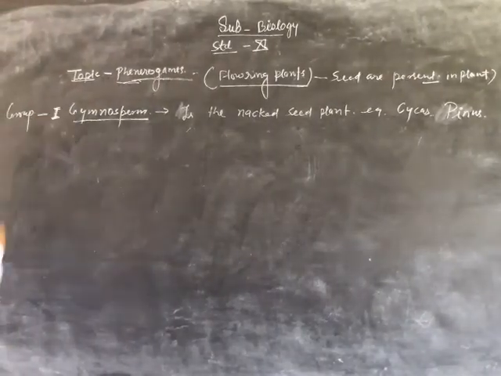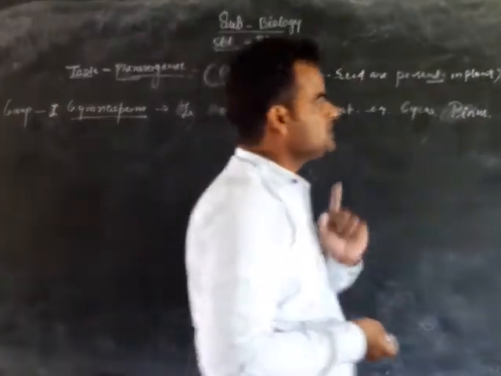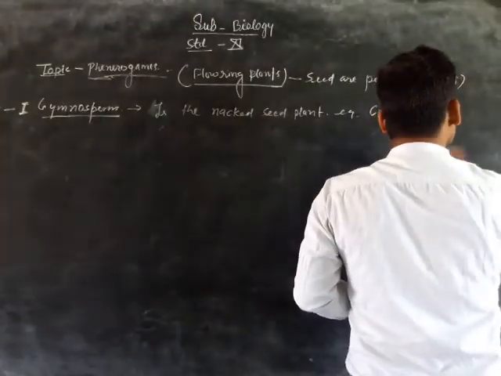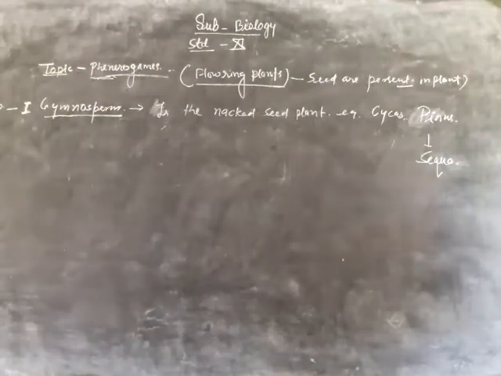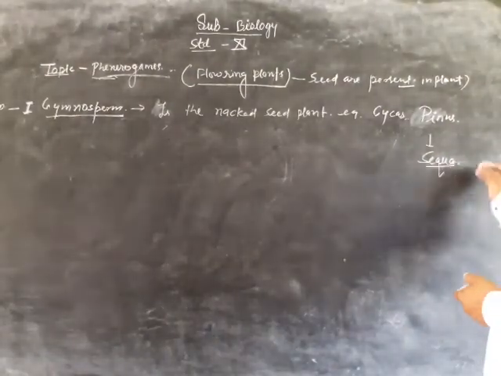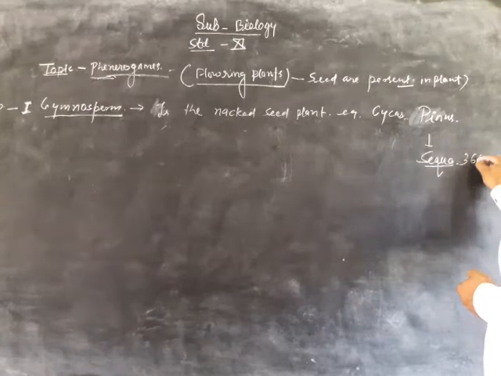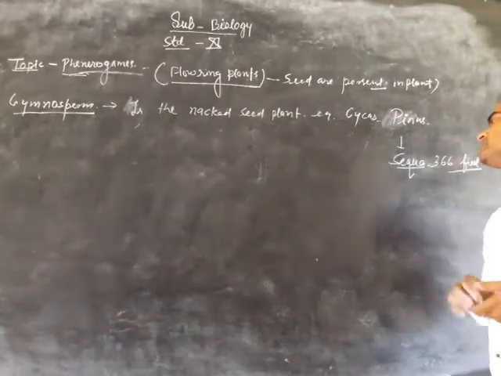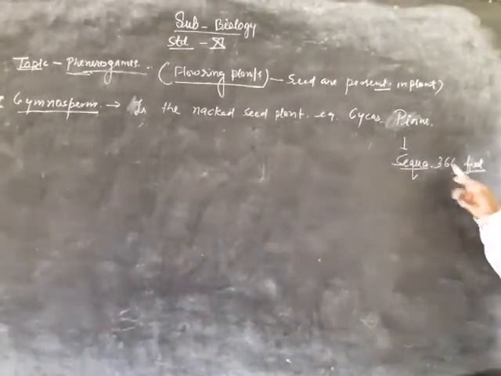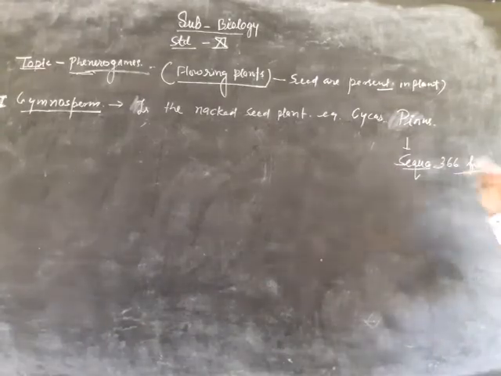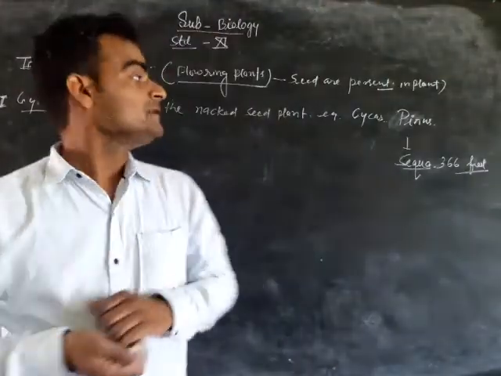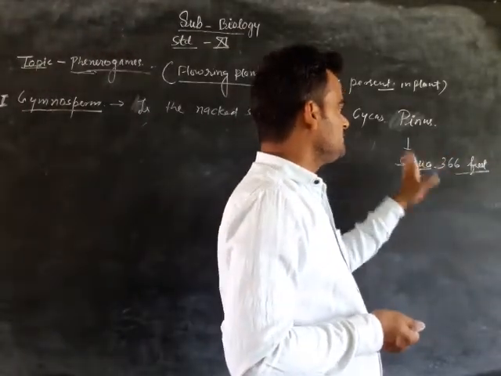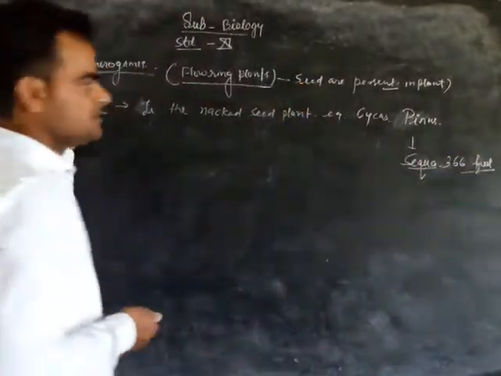The gymnosperm has the largest plant of the world. One is sequoia. Sequoia is the largest plant, 364 feet. The length is 366 feet, the largest plant of the plant kingdom, found in sequoia, a gymnospermic plant.